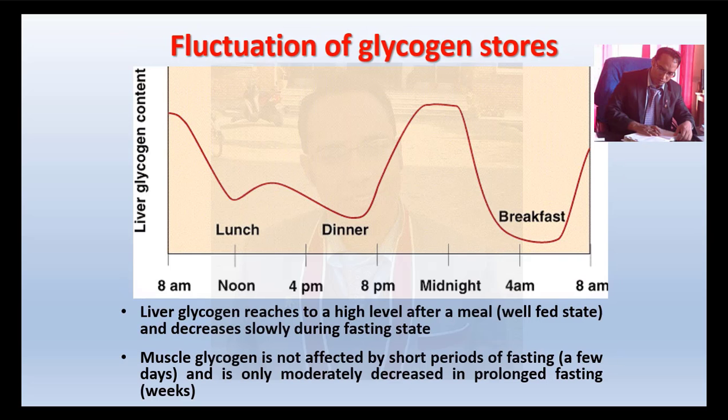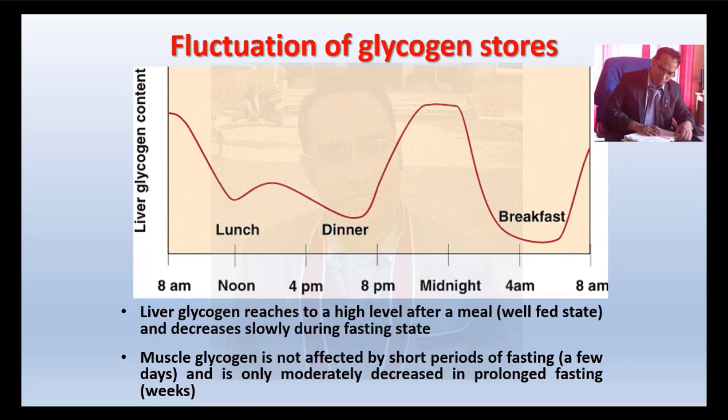Now there is a fluctuation of glycogen storage when a person is fasting. Liver glycogen reaches a high level after a meal. When we take a meal, the glycogen in the liver will be higher and it decreases slowly during the fasting state, meaning when we do not eat any food, its level will decrease.